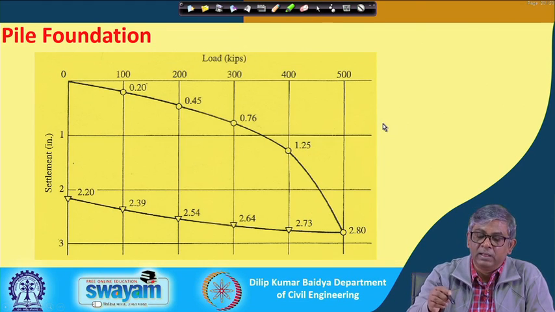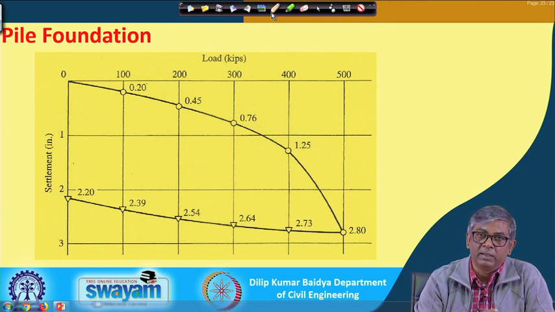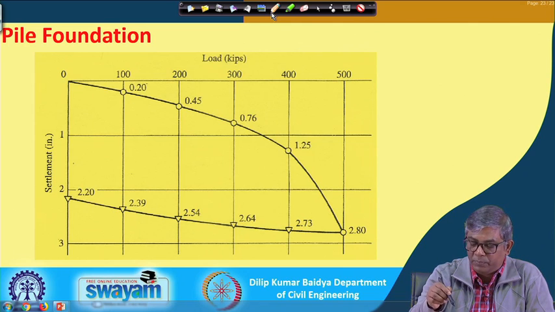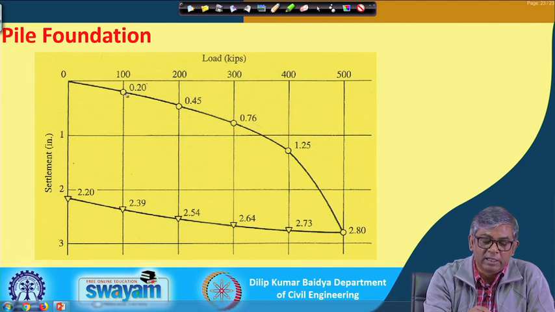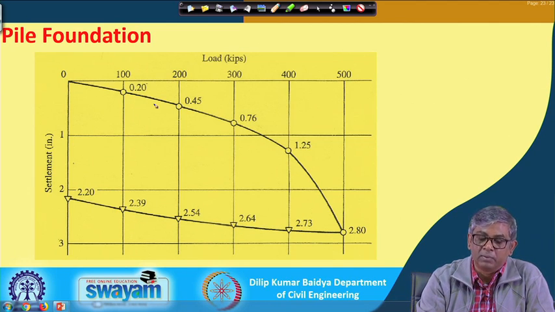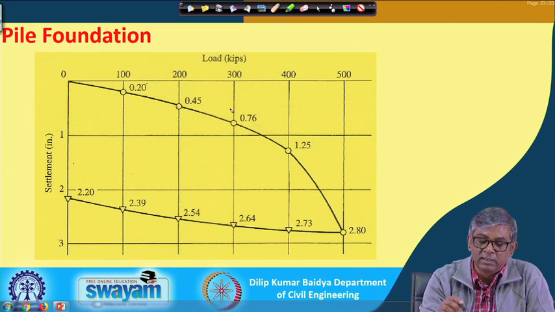And you can see a typical load settlement curve and rebound, for a very properly conducted test. Here the load is applied in steps: 100 kips, that is 100,000 pounds, then 200,000, then 300,000.